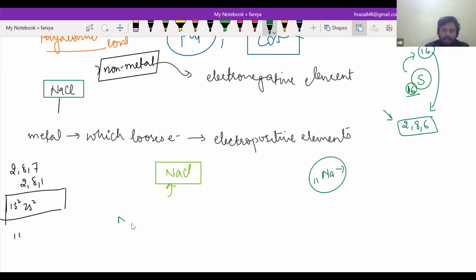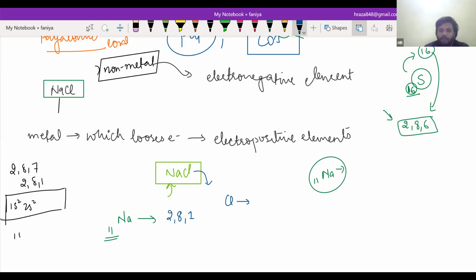This will work here. You can see that sodium has atomic number 11, that means it has 11 electrons. So we are going to do electronic configuration on the basis of class 9, that is 2, 8, 1, right? And here is chlorine.